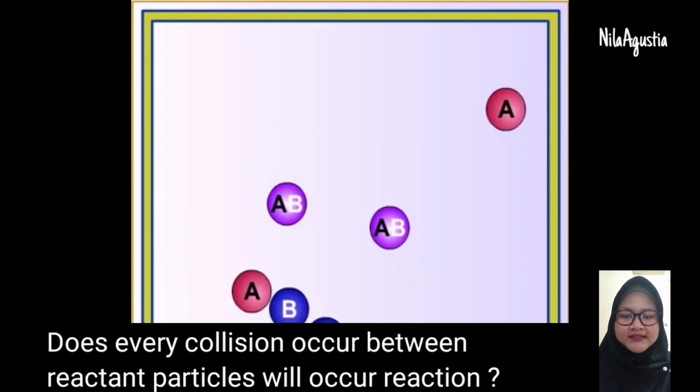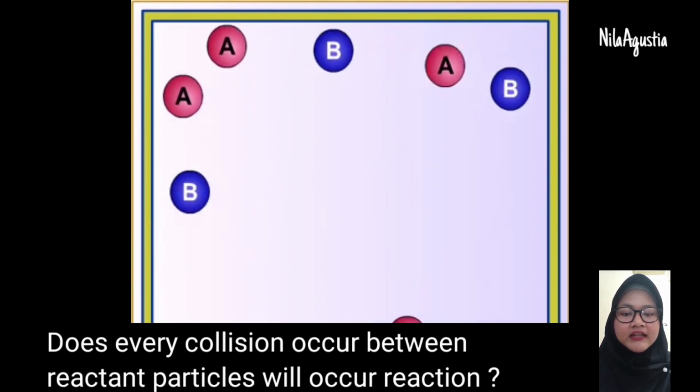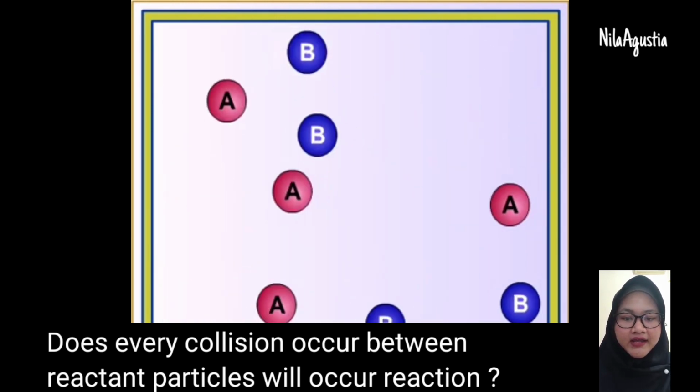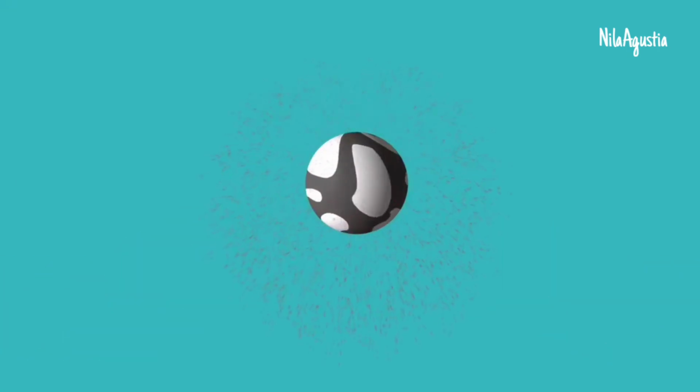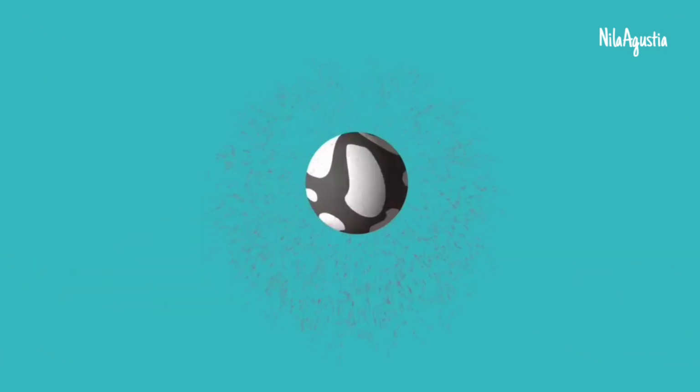Does every collision between reactant particles result in a reaction? Note the illustration using plasticine. This illustration shows that white and black plasticine, when colliding, do not always produce a product in the form of a mixture of white and black plasticine. Thus, we can conclude that each collision between reactant particles does not always produce a product.